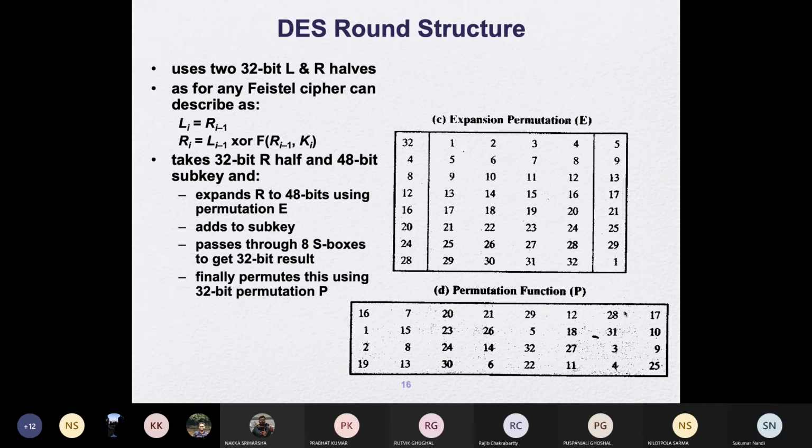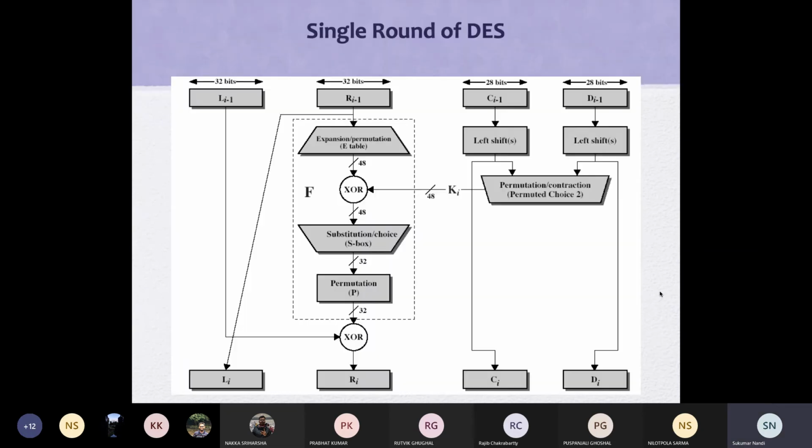Now we'll talk about a few important things. We divide the block into two 32-bit halves. For the 32-bit half, there is an expansion permutation, which makes 32 bits into 48 bits. The 48-bit key is added here, that is XOR. Then again 48 bits go to 32 bits, with mixing.